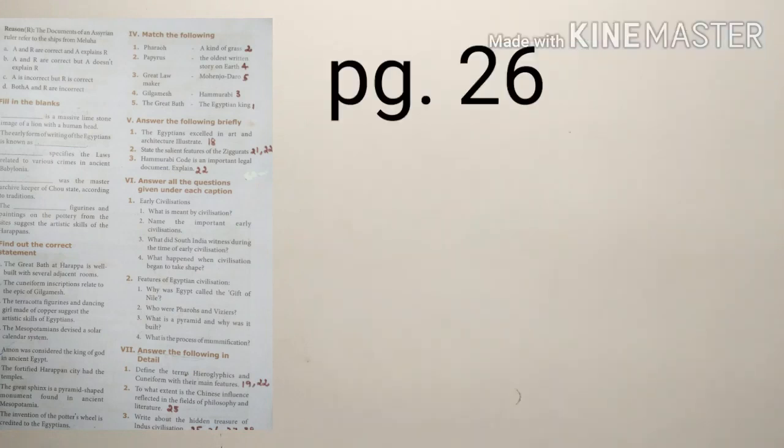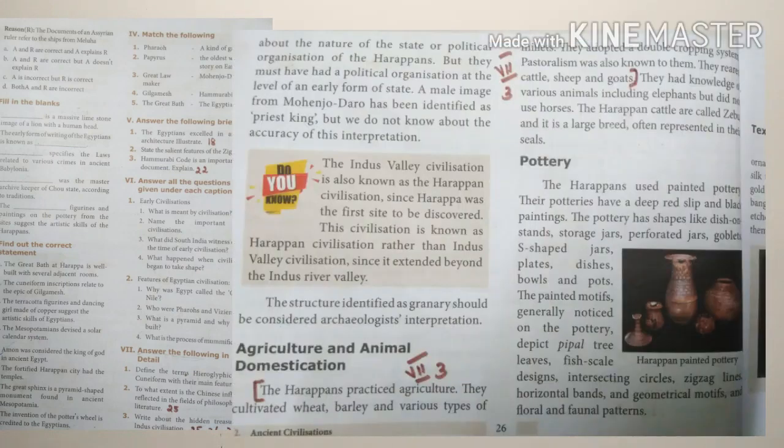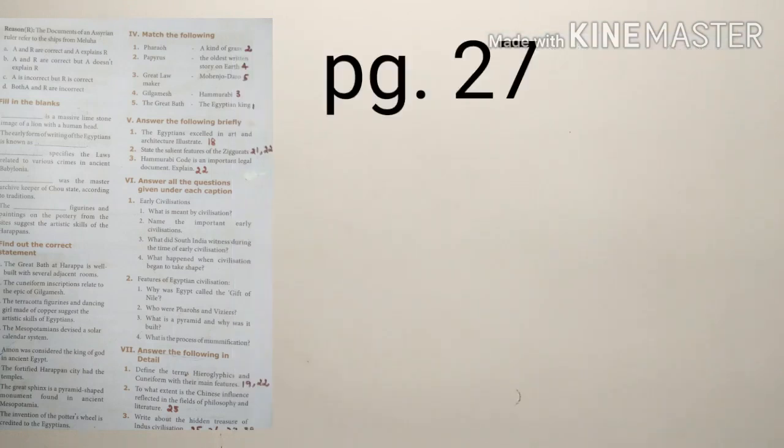Page number 26. See under the heading agriculture and animal domestication, from the beginning. That is, the Harappans practiced agriculture up to cattle, sheep and goats. Go to next page, that is 27.